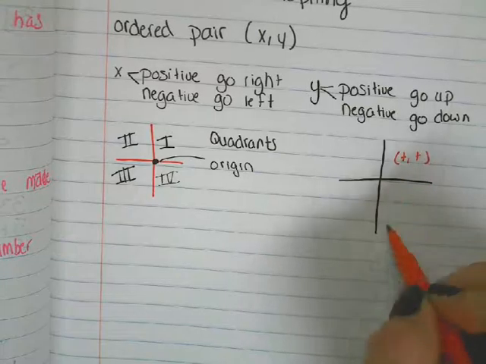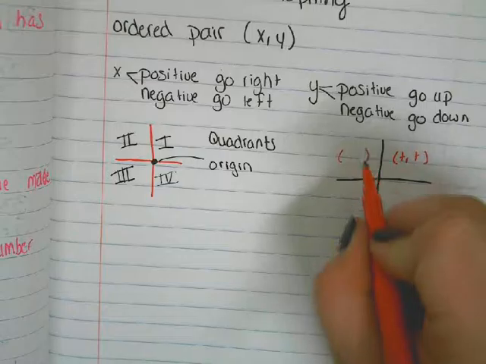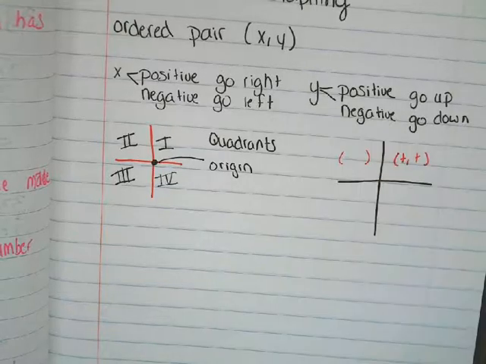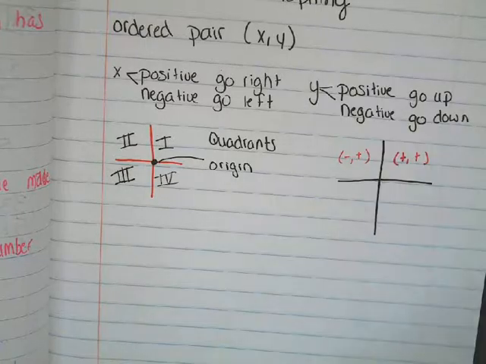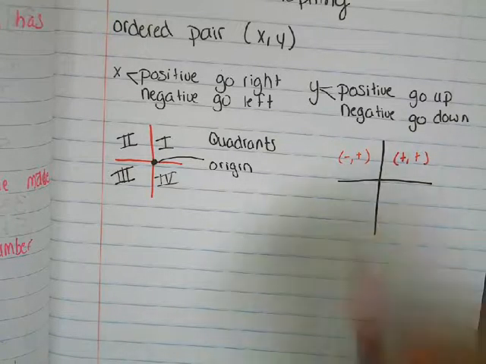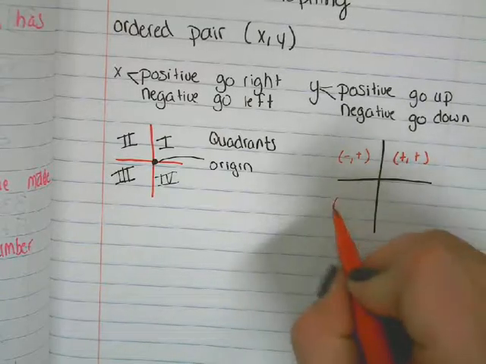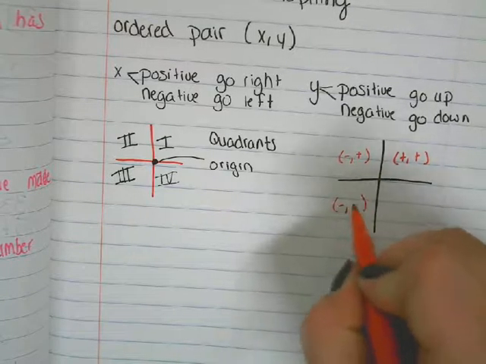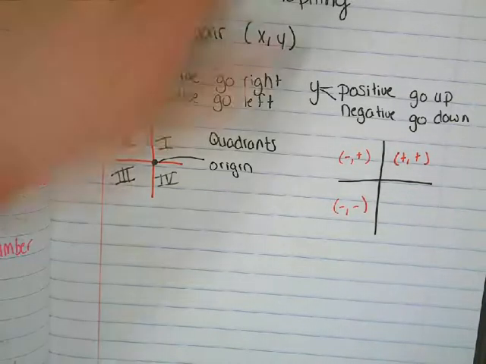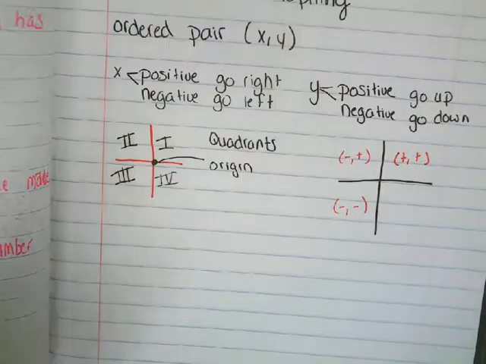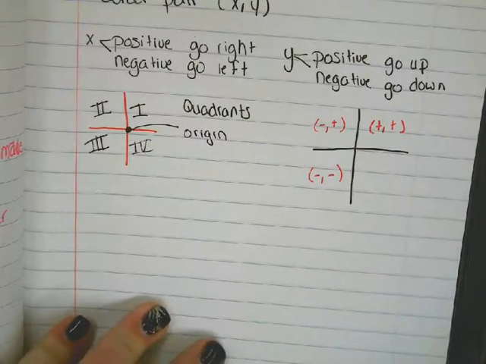So quadrant 2, I have to go left, then up. So what's it going to be? Negative, positive. So if my first number is negative, my second number is positive, I'm going to end up in this quadrant. What about quadrant 3? Negative, negative, because I go left and then down. So if I'm given two negative numbers, then I'm going to end up in quadrant 3. What about quadrant 4? Positive, negative. Good.